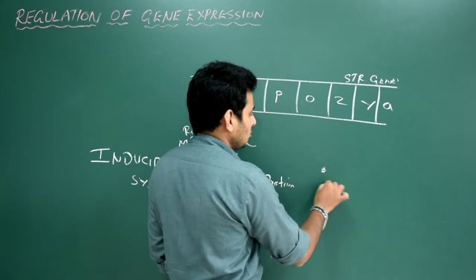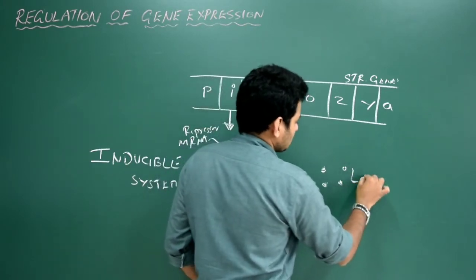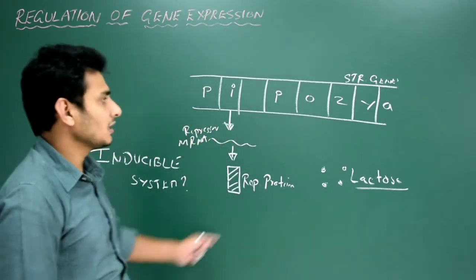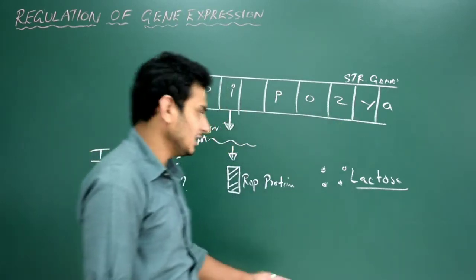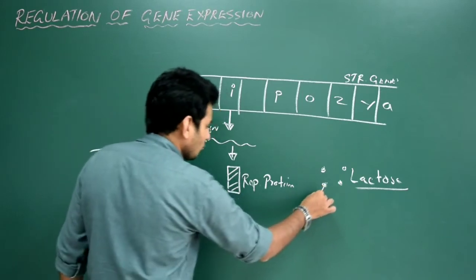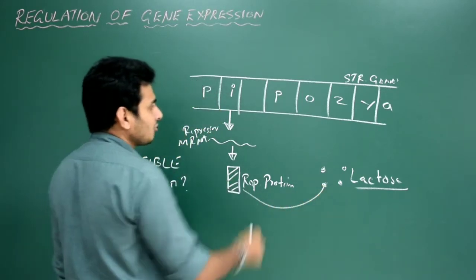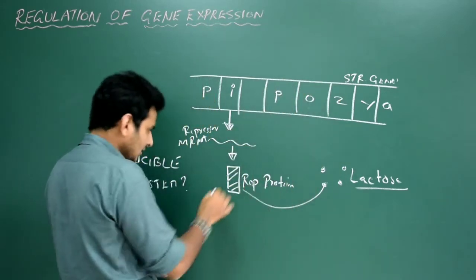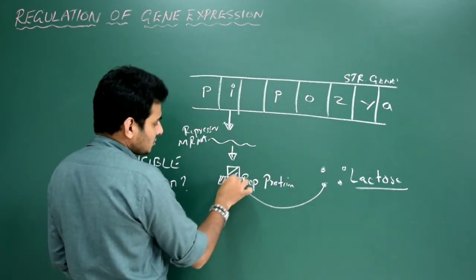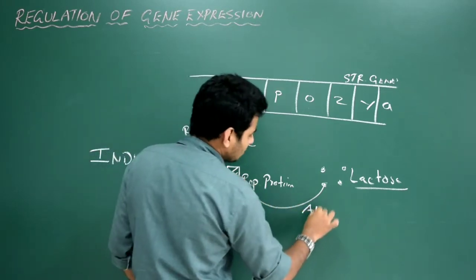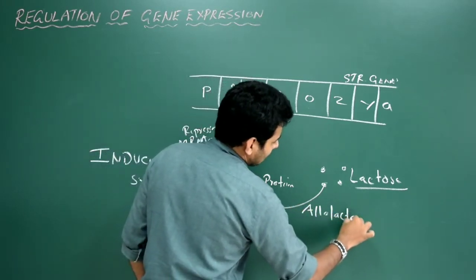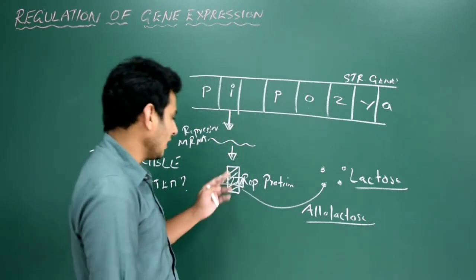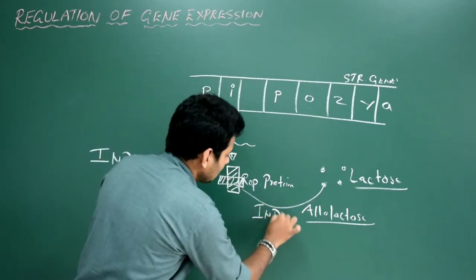So we just put the dots here. This is now lactose. So increasing the concentration of the lactose will turn on ZYA genes. That is mainly when the lactose blocks the repressor protein from binding to the operator site of the structural gene. So let us imagine that this is now the lactose. Even allolactose also acts like an inducer. Lactose or allolactose both can act as inducer, which will bind to the repressor protein.